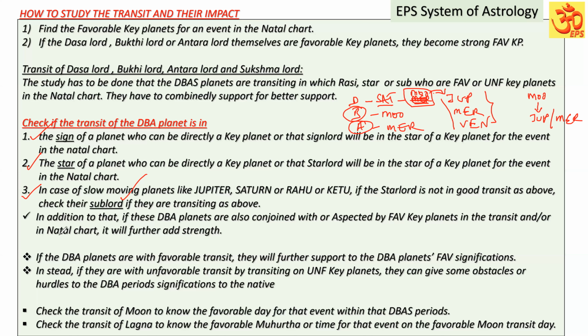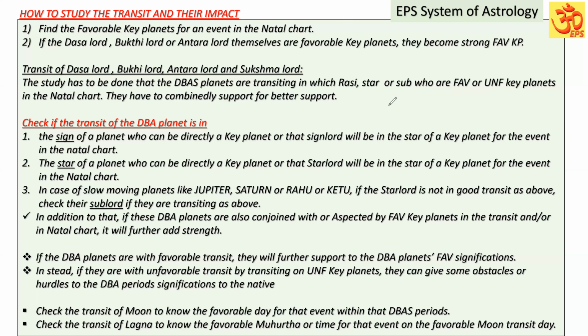In addition to that, if these DBA planets are conjoined with or aspected by the favorable key planets in the transit itself or in the natal chart, that will further add strength. I will tell you, suppose, for example, Saturn is the Dasa Lord.